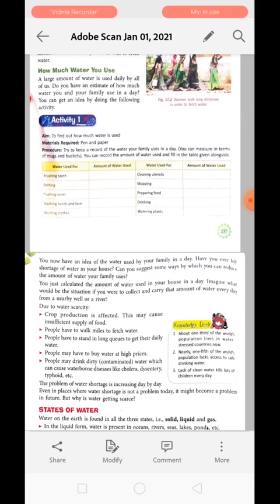And because of this the water becomes scarce. Clear? As we are using that amount of water, the water becomes scarce for us.